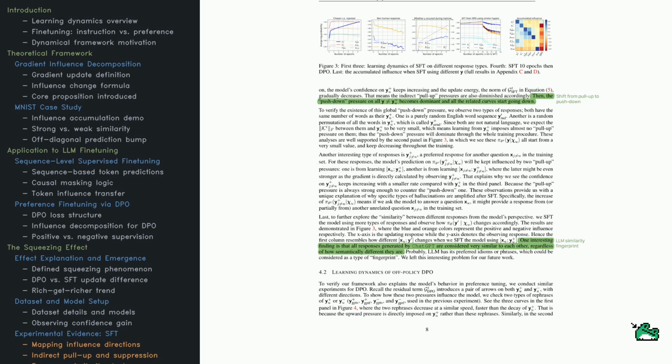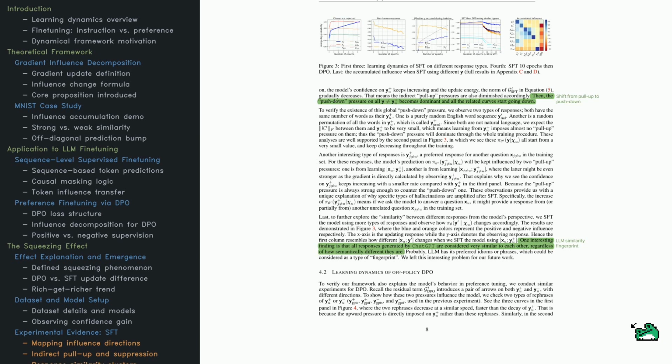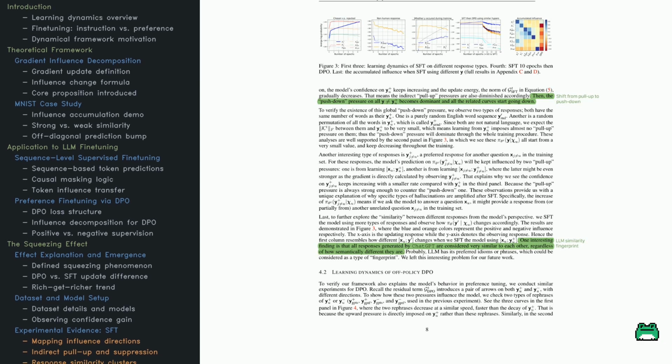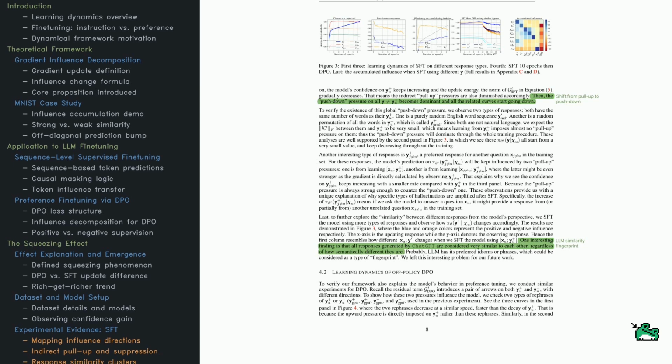That's the pull-up pressure. As the model gets more confident in y_+, the probability mass has to come from somewhere. So the rest? They slowly get pushed down. To test this, they throw in wild cases, random English or scrambled versions of the preferred answer. These get no lift and just keep falling in confidence. That's push-down in action.